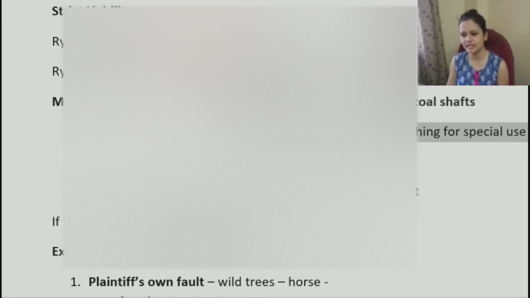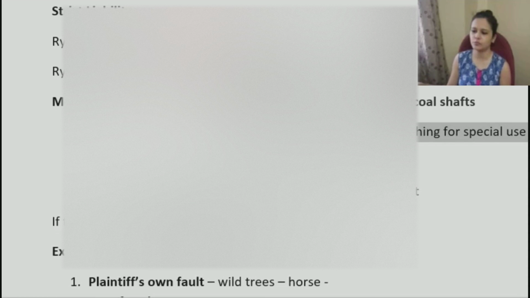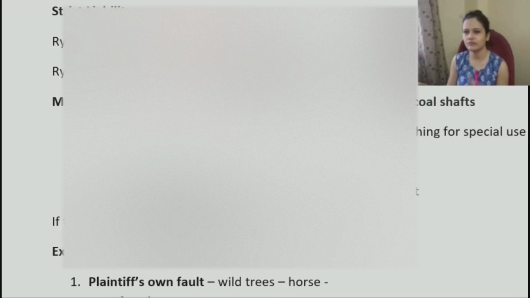That means prima facie liability will arise whether the defendant has fault or not. The court is not going to see whether you were negligent, whether your fault was there or not. The court is just satisfied with the fact that you were storing some dangerous thing within your premises and it escaped from your premises and caused some loss or damage to another person, right? So if these first two grounds are satisfied, the defendant will be held responsible. From the very fact that it escaped, we can hold the person liable. You don't need to prove anything basically.